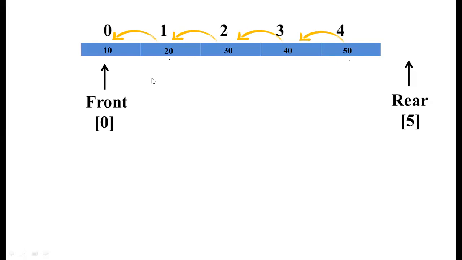So now, once after deleting the element, here what will happen? 20 will come to this particular place, 30 will come to this place, 40 will come here, 50 will come to this place. Of course, 50 will be here only, but the rear will be pointing to this particular location. Why will the 50 be there only? Can you say? We are decreasing the rear value. So whenever we delete one element from the queue, automatically one location will become empty. And there we can store the new value.